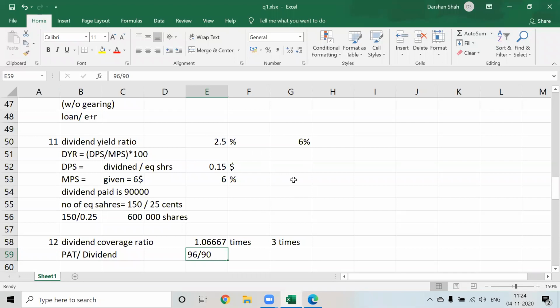So next year, we'll just hope that there is no exceptional item so that our PAT will be more. If our PAT is more, we can pay more dividends. If we pay more dividends, our dividend yield ratio will start to increase. The shareholders will be happy. And if shareholders are happy, the company can go for wealth maximization. Okay. Clear.